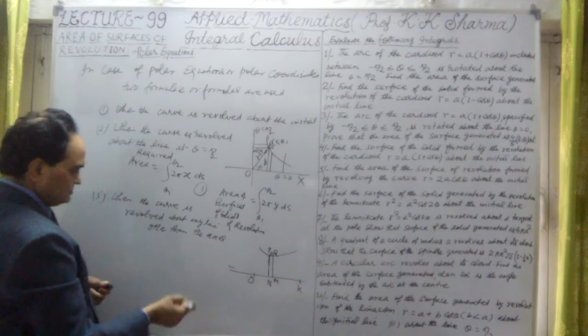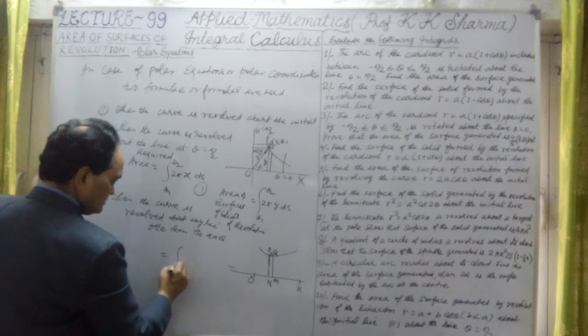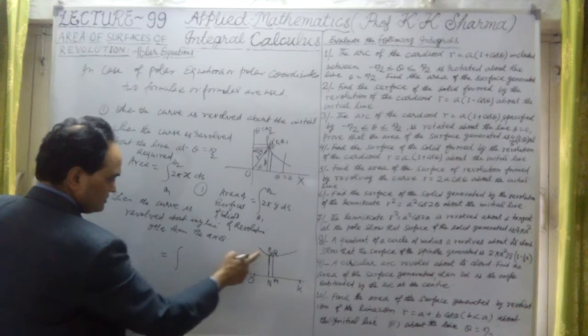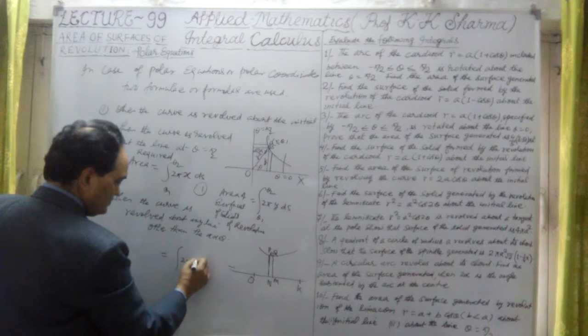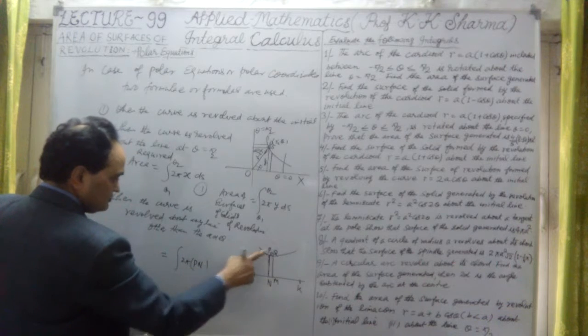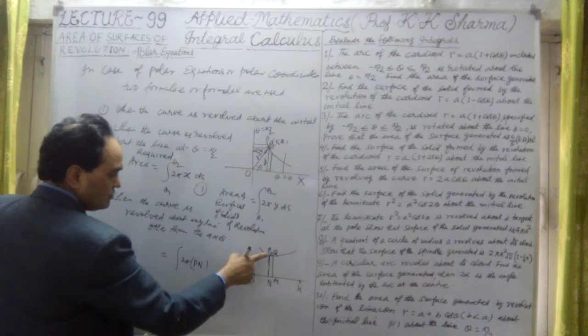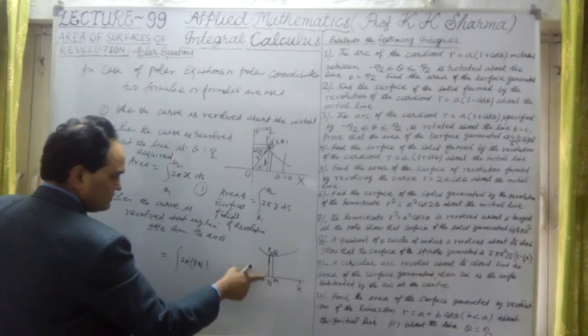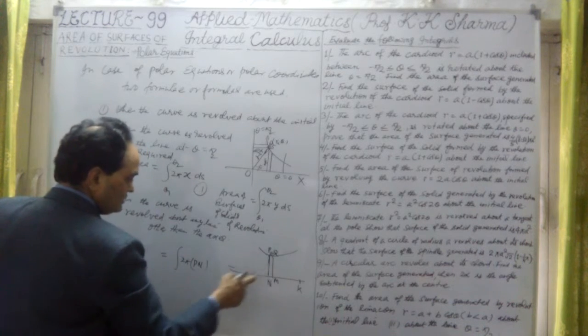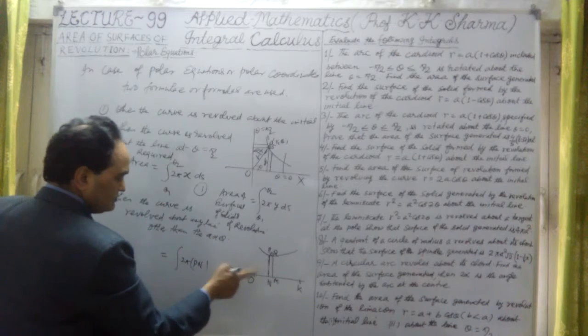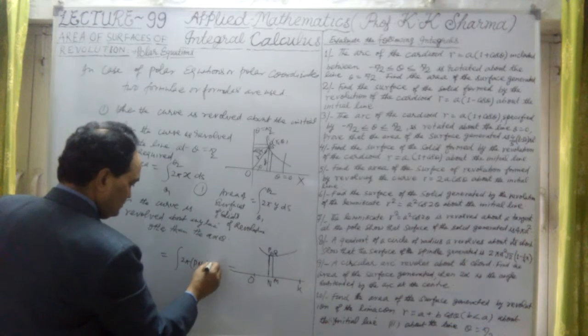The formula used is again with limits. We will think about that. What is the limit on the curve? And this is 2 pi into Pn, where Pn is the perpendicular length from the point P on the curve to the line about which we have to revolve this curve. So that is Pn into ds again.